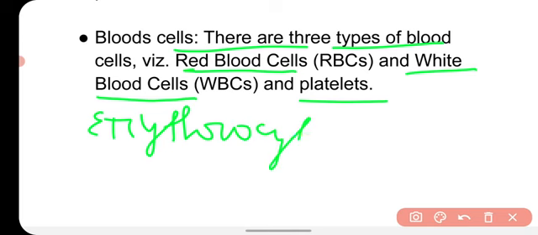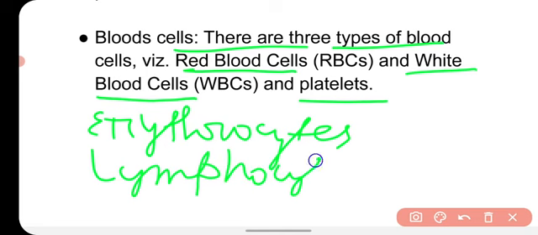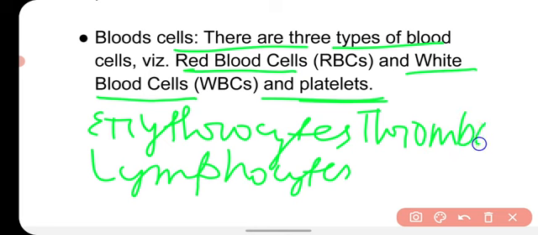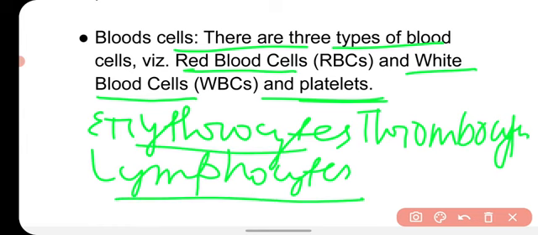White blood cells are called leukocytes, and platelets are called thrombocytes. Okay, so RBCs are also known as erythrocytes, white blood cells as leukocytes, and platelets are also called thrombocytes.